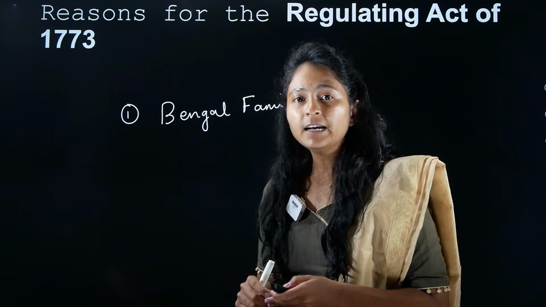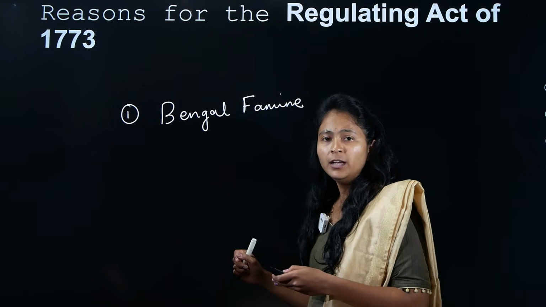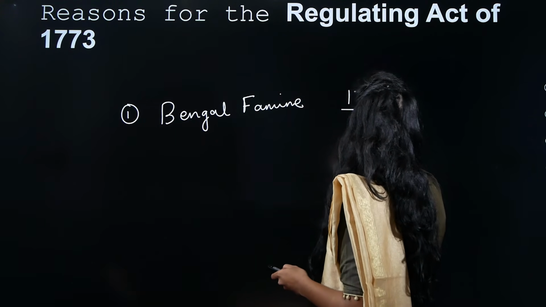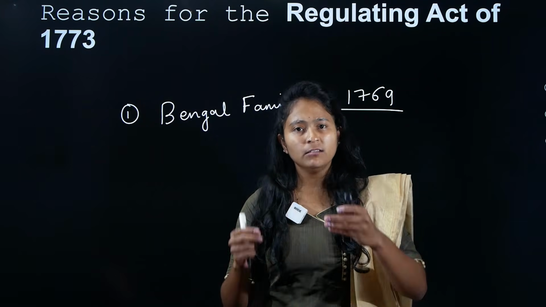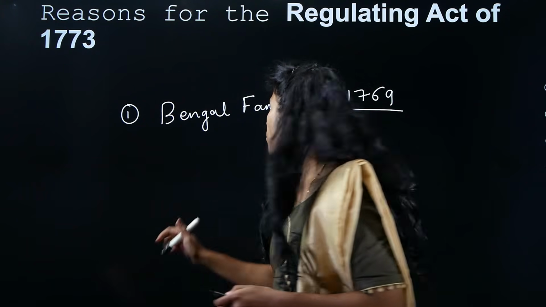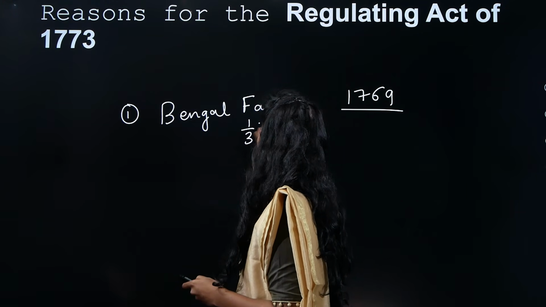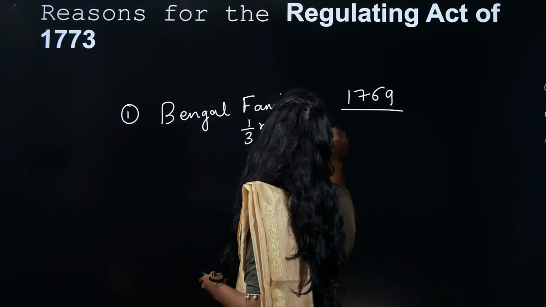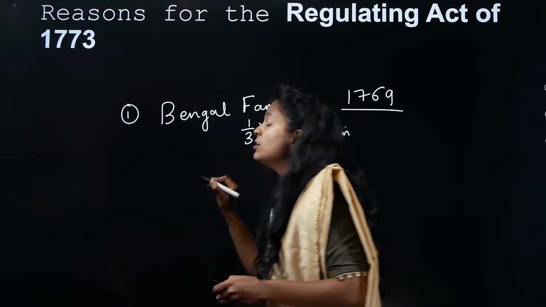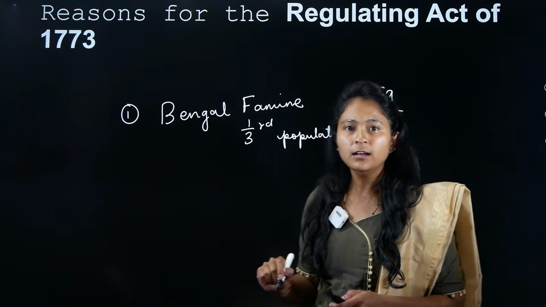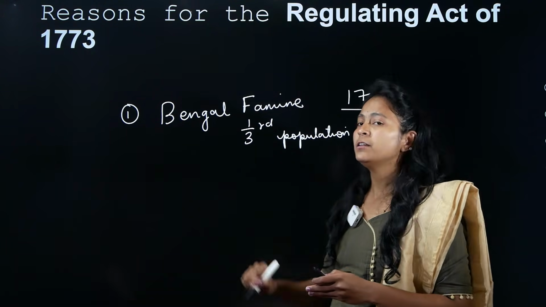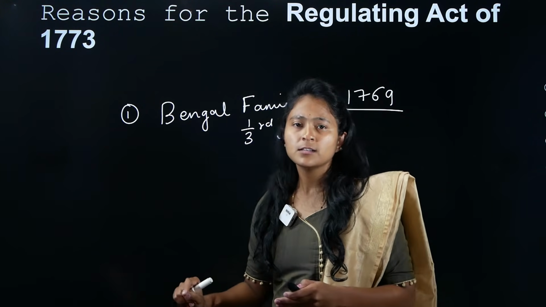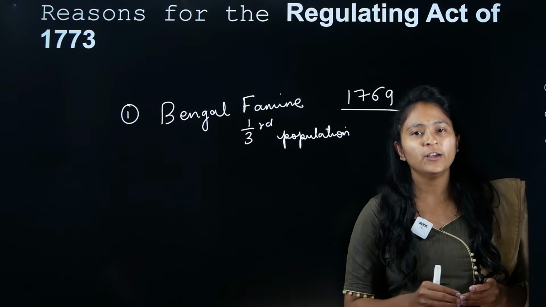No. Automatically, because of less rains, in 1769, due to less rainfall and shortage of food, one third of the population in Bengal died because of the famine, because they did not have food to eat. This is one of the reasons that led to the Regulating Act.